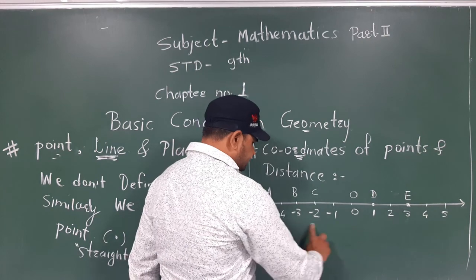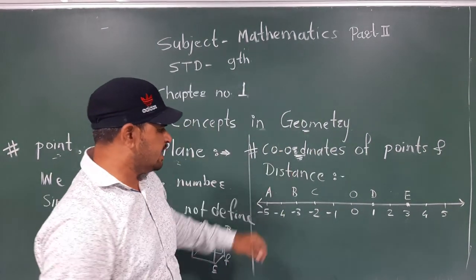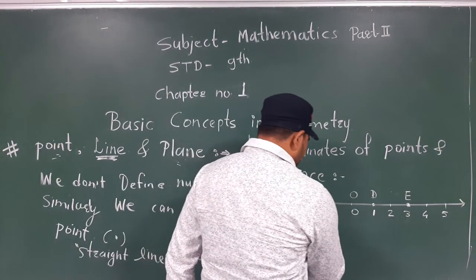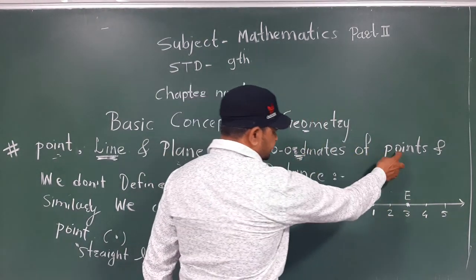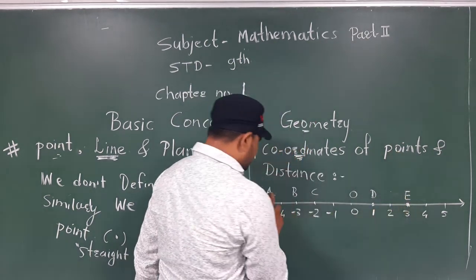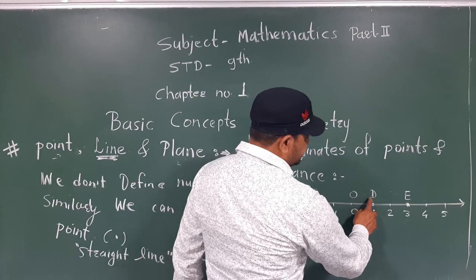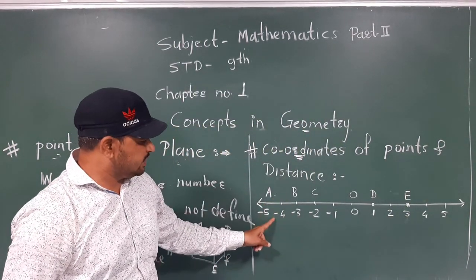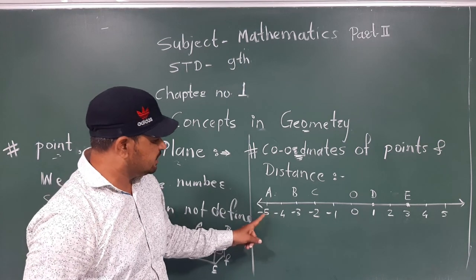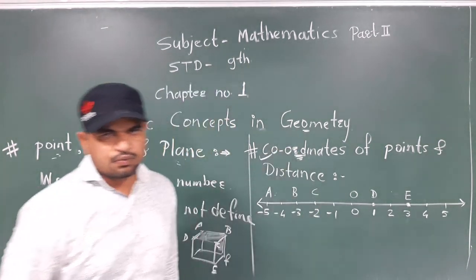The numbers or digits we call coordinates, and the capital letters we call the points. The points here are point A, point B, point C, point O, point D, point E. These points are also represented by numbers, and these numbers are the coordinates.